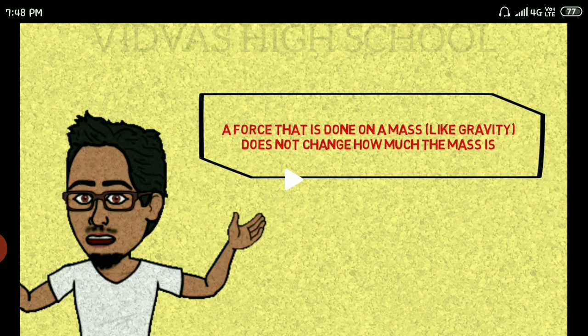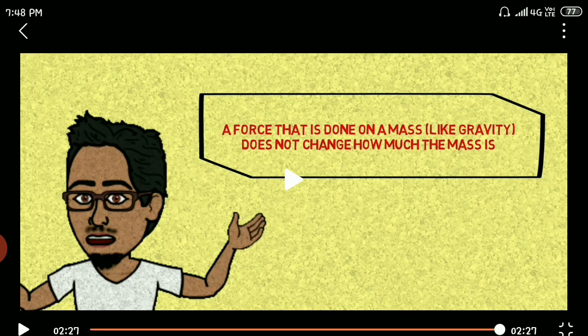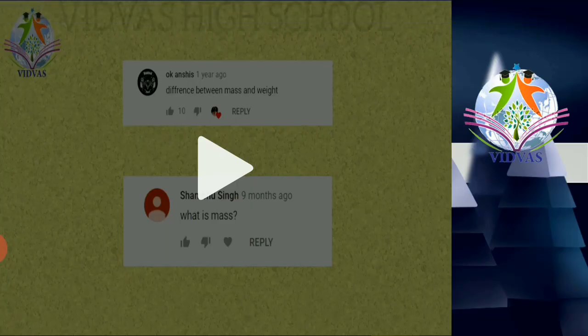This is not going to change, but if you depend upon weight, then definitely it will change. Don't worry, we have a video of an example related to Newton's second law which has taken place in space. I am going to show you through another video how Newton's second law is applicable in space.